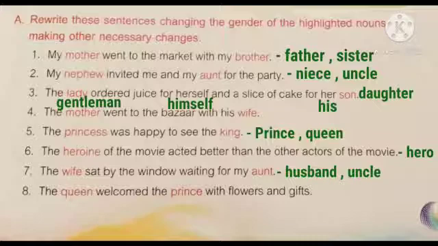Eighth, the queen welcomed the prince with flowers and gifts. Here queen will become king, prince will become princess. The king welcomed the princess with flowers and gifts.